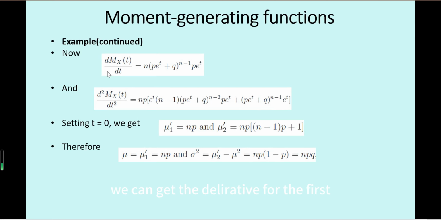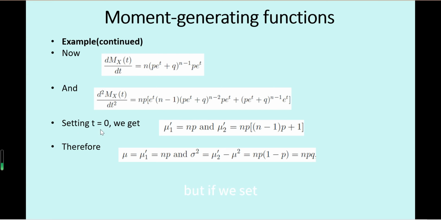Now it is easier. We can get the first derivative with respect to t from this moment-generating function. The result looks like this. And the second derivative with respect to t of this moment-generating function is a little more complicated.